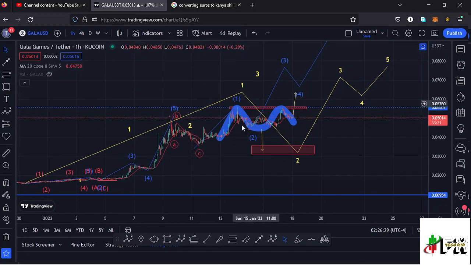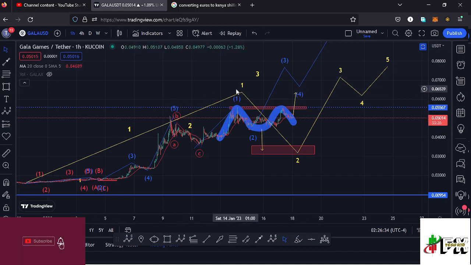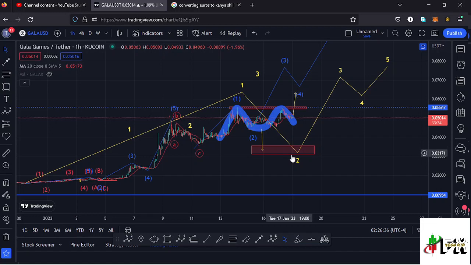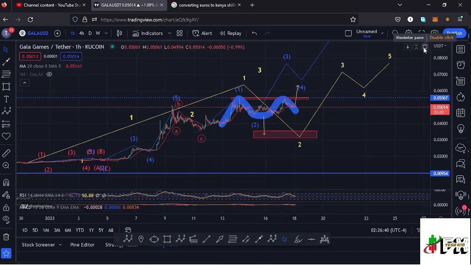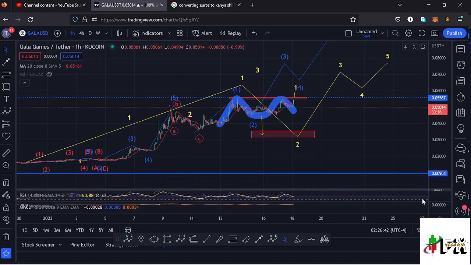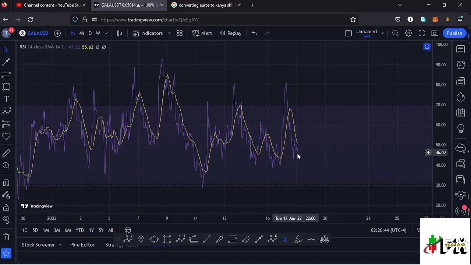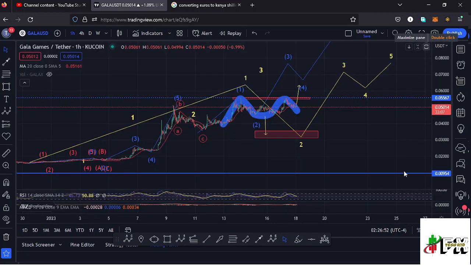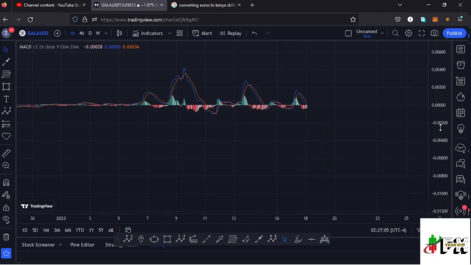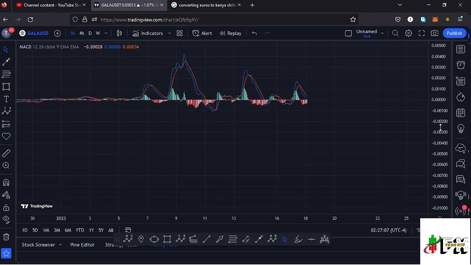But in case we see a breakout out of this double top, then there are chances that this Elliott wave structure that I have right here in yellow could be the Elliott wave structure that is being obeyed by Gala Games. And if I also take a look at the indicators before I give you the long-term scenarios that I'm expecting to play out, here on the RSI you can see we are trading at around the 46 mark, meaning we have massive room for us to support any movements to the upper side and also to the lower side. Also taking a look at the MACD, here on the MACD we have printed a bearish cross, meaning lower prices are still coming our way. So let's be patient and see how that plays out.